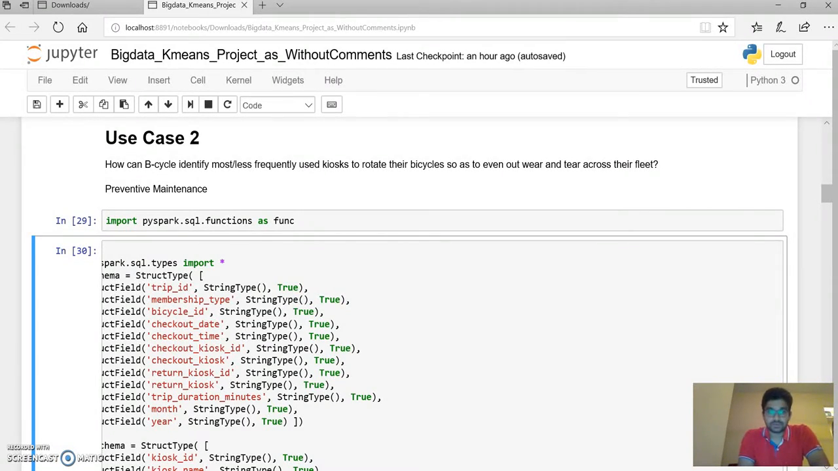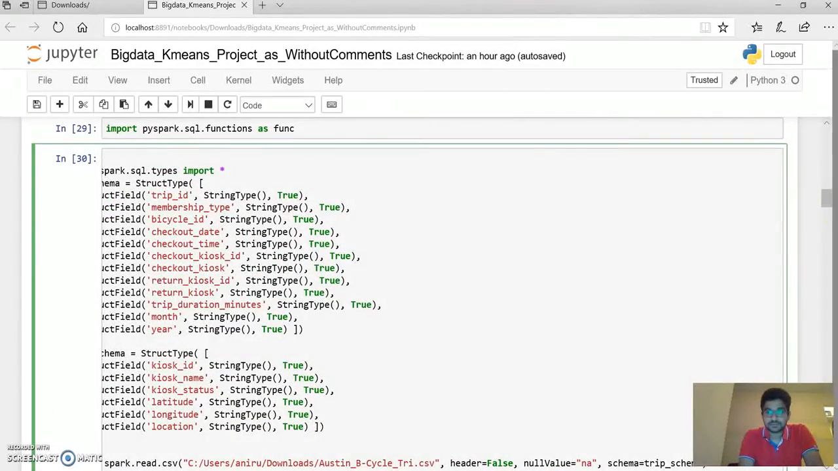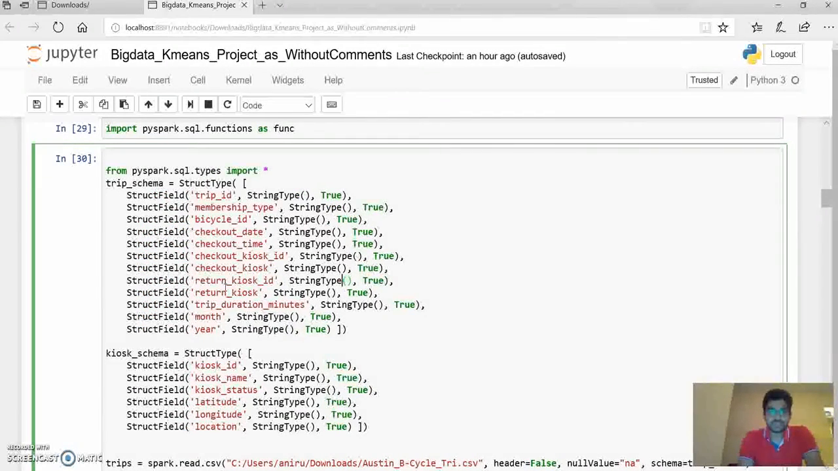So I'll just walk through the code here. We're importing the necessary SQL functions as function, and this is the schema part here. We are defining two schemas here: the trip underscore schema with the structure type and the individual field type, and similarly the kiosk schema.